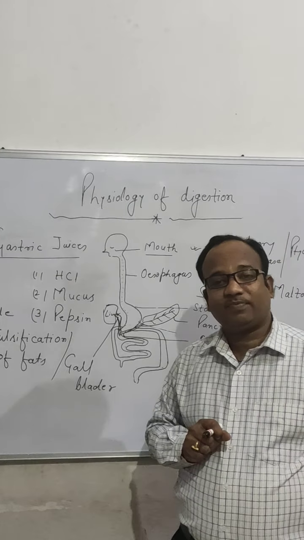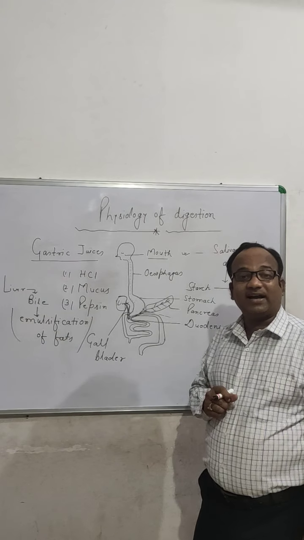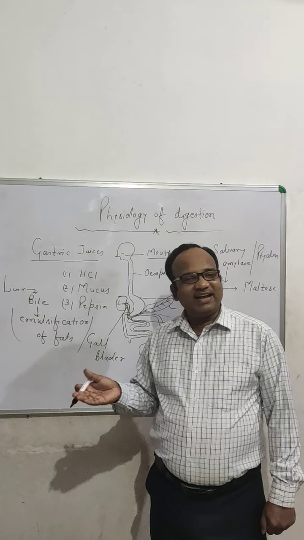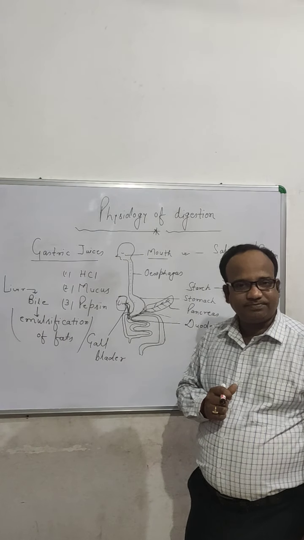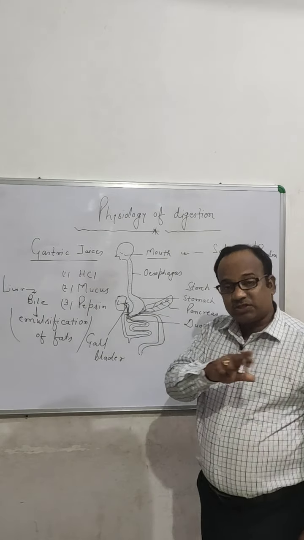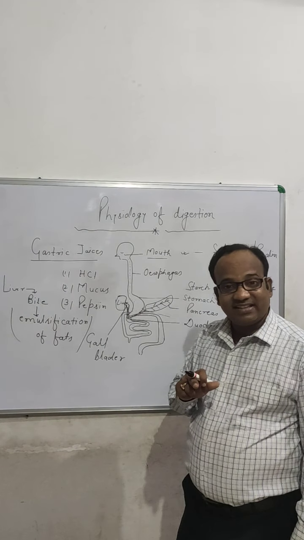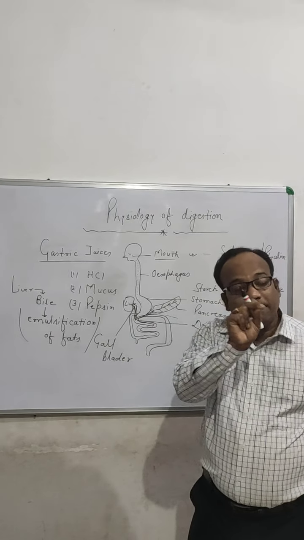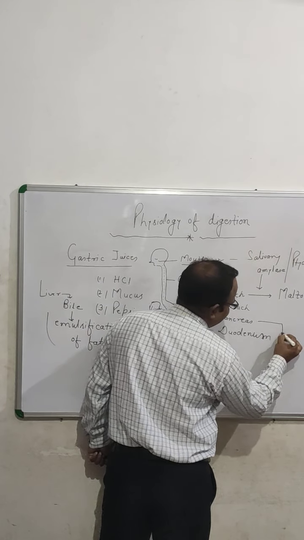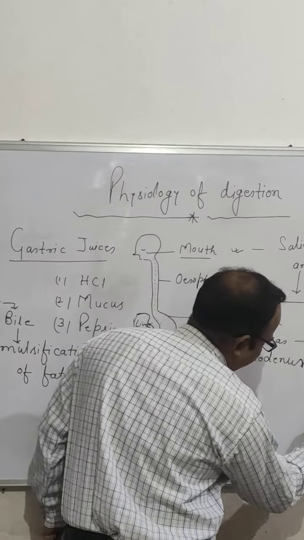On one side, the endocrine part of the pancreas secretes insulin and glucagon, but the exocrine part secretes the juice that is called pancreatic juice.